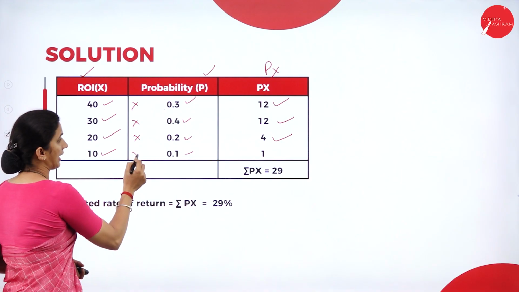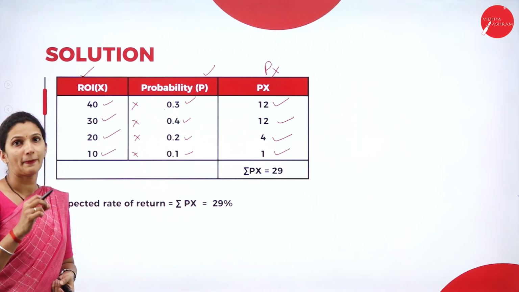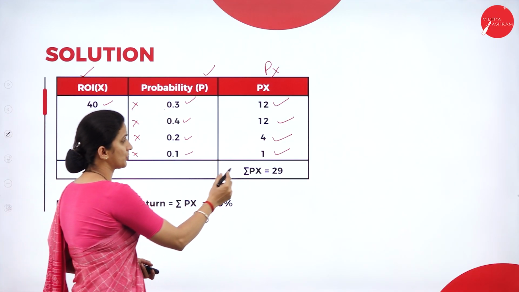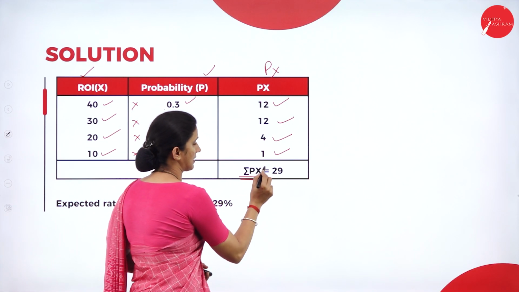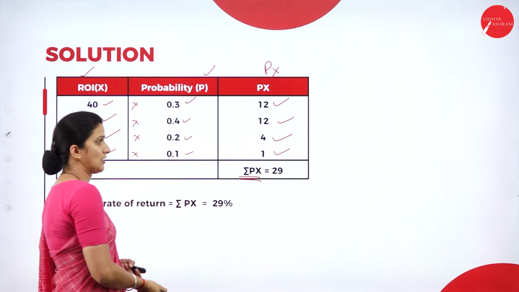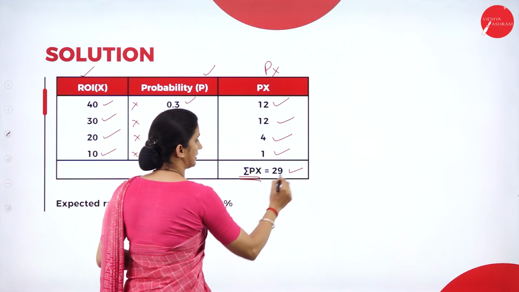Then we have 10 into 0.1, it is 1. So now we got the Px, that is probability into ROI. So now we'll do the total, that is sigma Px is equal to 12 plus 12 plus 4 plus 1. So the total sigma Px comes to 29.